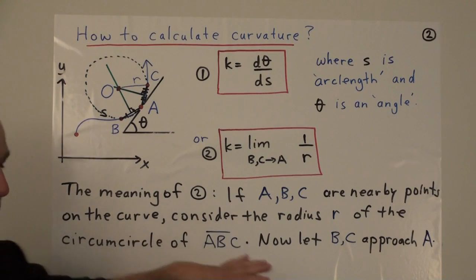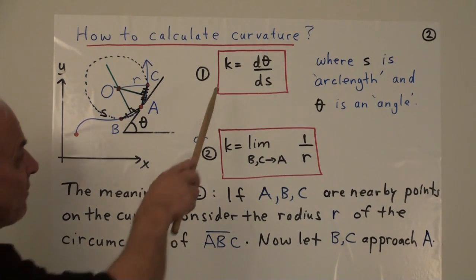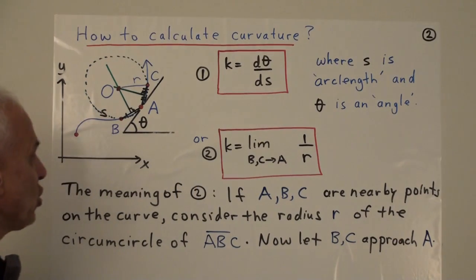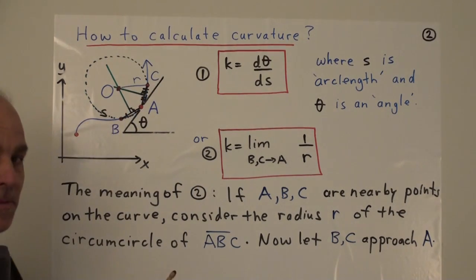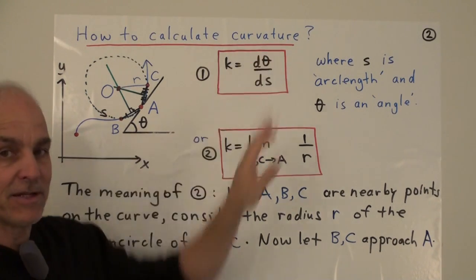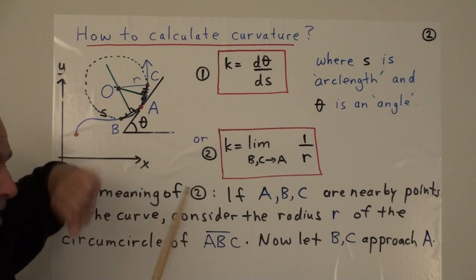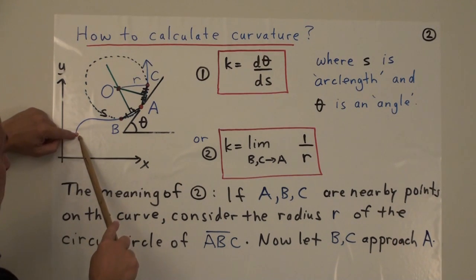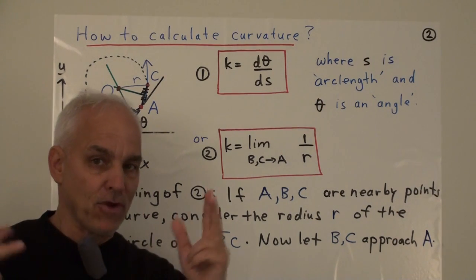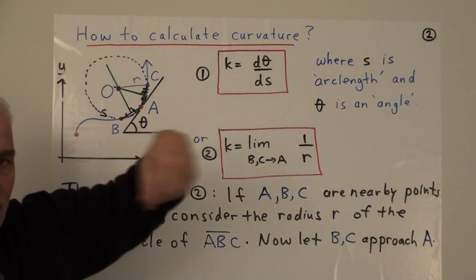Well, there's a couple of different ways of approaching this, and here are perhaps the two simplest ways of explaining it. So one formula is that the curvature is d theta ds, the rate of change of the angle of inclination of the tangent with respect to arc length. Okay, there's obviously a bit of calculus involved here. We're not going to fuss around about it too much, but basically the arc length is, according to the standard dogma, the length of the curve from some base point. So if we fix some base point here and we somehow measure the length of the curve, whatever that means, then that's a quantity that varies as we move along the curve.